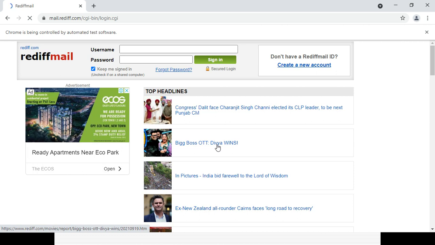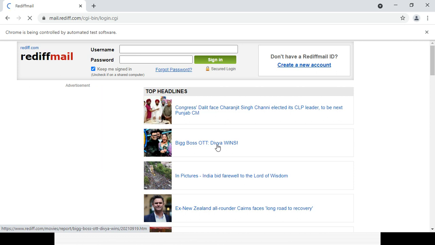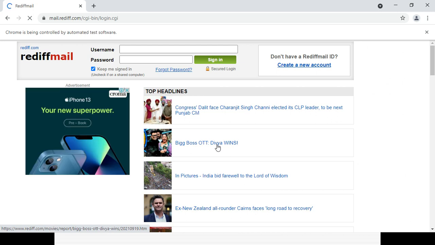Suppose whenever I am using partial link text with 'pass', it should be unique in nature. No other field should start with that password. In case it is not unique, then you need to go for XPath or CSS creation with different tag names, with different indexes, all this stuff.